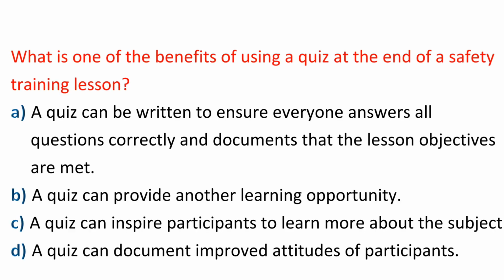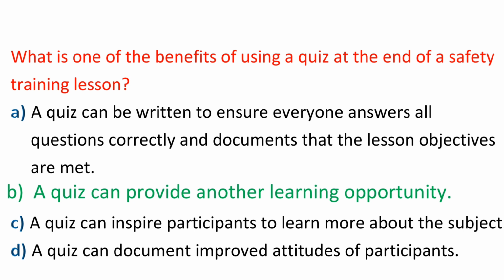Question: What is one of the benefits of using a quiz at the end of a safety training lesson? A. A quiz can be written to ensure everyone answers all questions correctly and documents that the lesson objectives are met. B. A quiz can provide another learning opportunity. C. A quiz can inspire participants to learn more about the subject. D. A quiz can document improved attitudes of participants. Answer: B. A quiz can provide another learning opportunity.